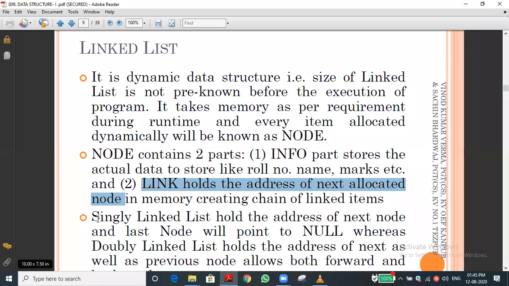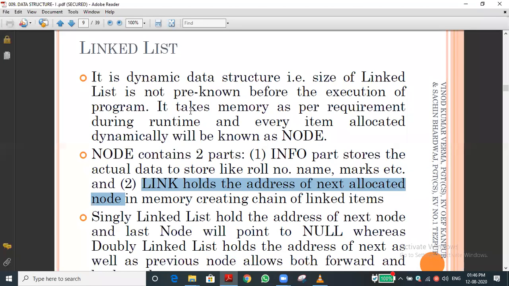For example, if our home address is 101/200, we know the next door number also, 102/200. If our home number is 101, the next address is 102. That information is what the node stores. In the node, two parts are there. The link part will store the address of the next allocated memory. Can you understand now? Is it okay for everyone?